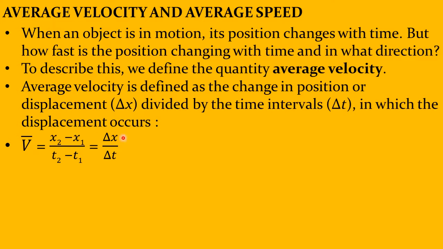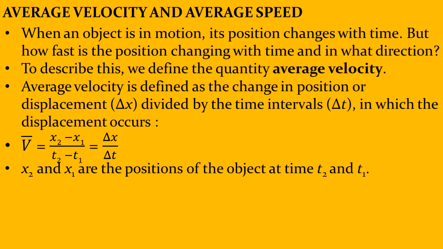In the numerator we have change in position delta x and in the denominator I have change in time delta t. So average velocity is displacement over time interval. x2 and x1 are positions of the object and t2 and t1 are times.